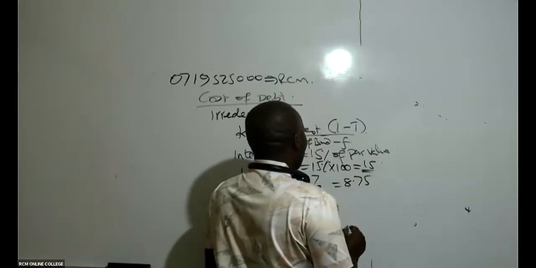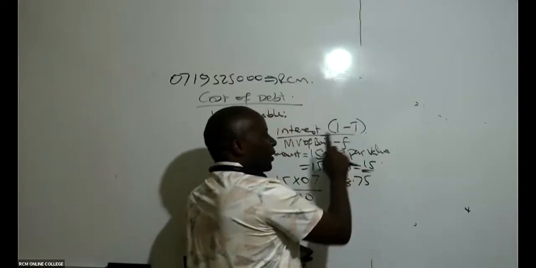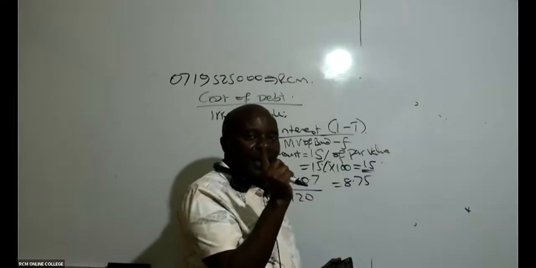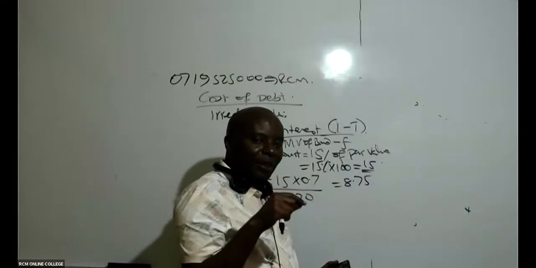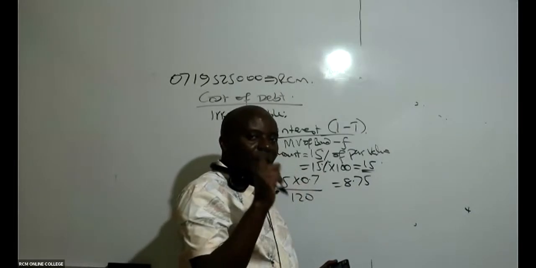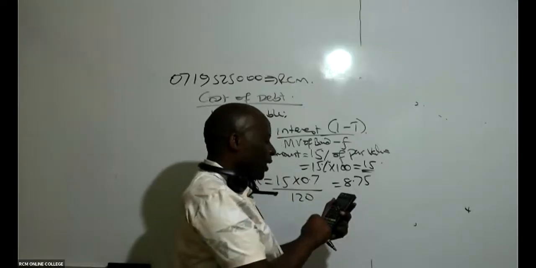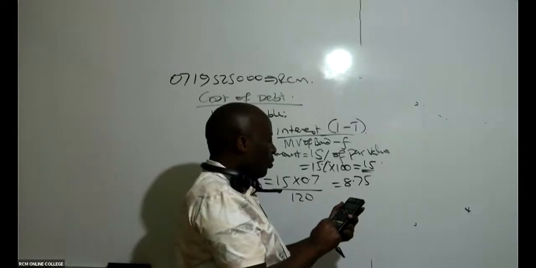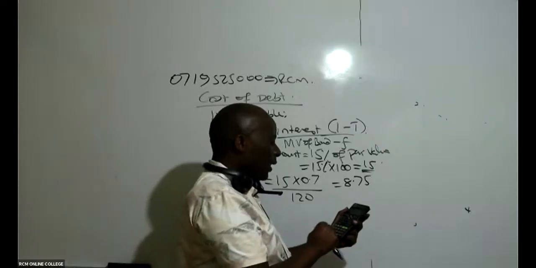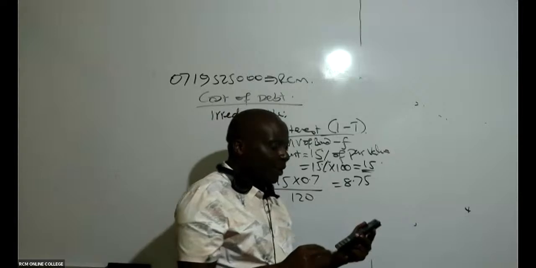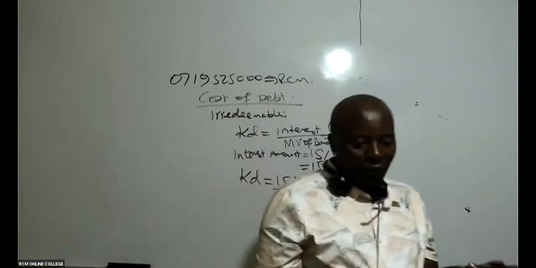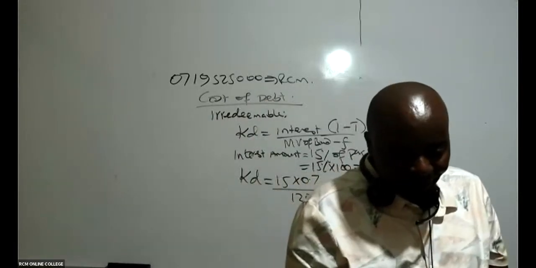Remember, the tax rate has been given in the question as 30%. So I should say 1 minus 0.3, which is 0.7. And then I say 15 times 0.7, whatever I get, I'm getting 8.75. Can you kindly confirm?